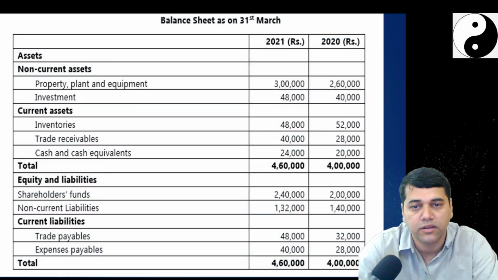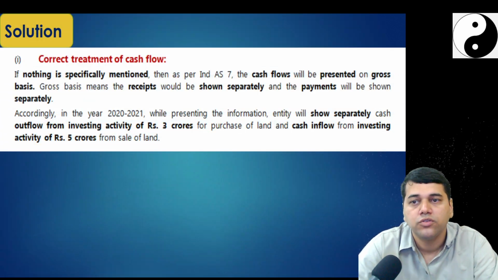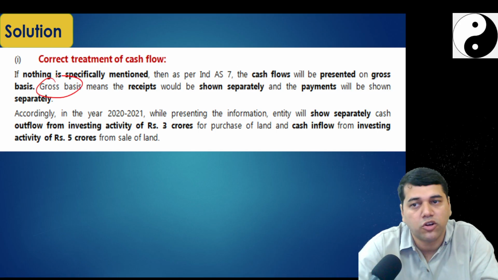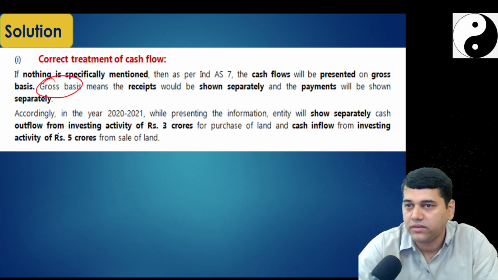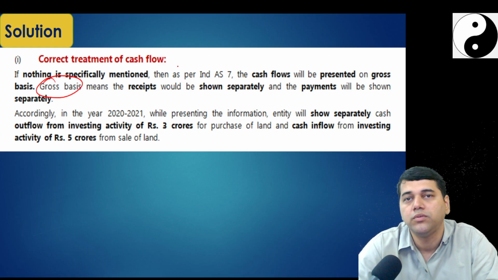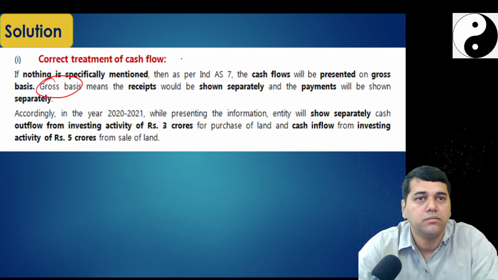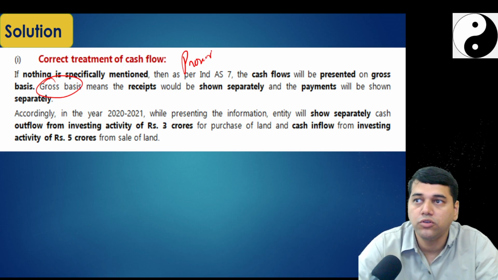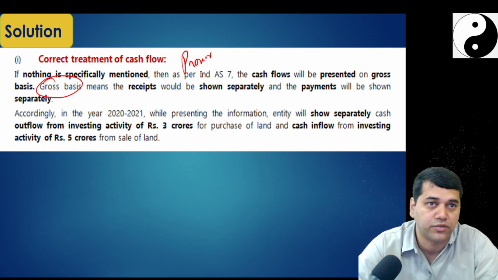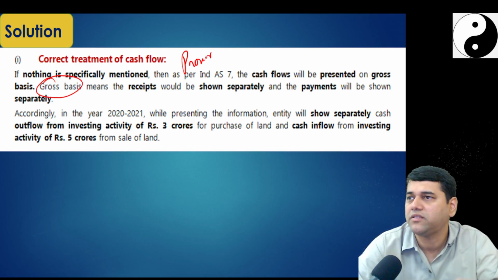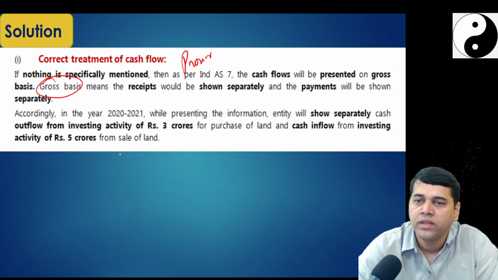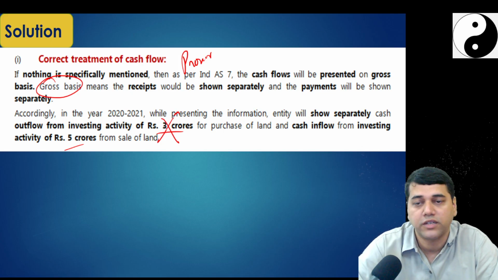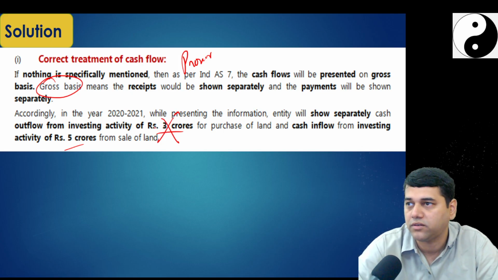First, they have given you the balance sheet also. If nothing is specifically mentioned, you should always show on a gross basis. Whenever they say advice, you need to state the provisions, and with regard to that you have to look whether there are any alternatives. Alternatives are not there because nothing is specifically stated anywhere. That's why they cannot show it net; they have to show gross. They should show purchase and sale separately.